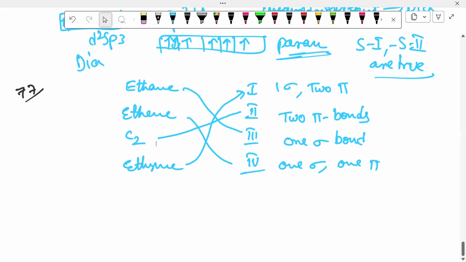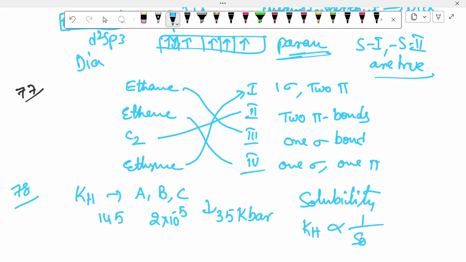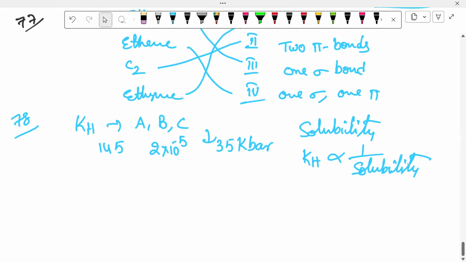Next, 78. Solution chapter. Henry's law constants of A, B, C are given: 145, 2 into 10 power minus 5, 35 kilobar. Then find solubility. KH value is inversely proportional to solubility. Whenever Henry's law comes, this is the most important statement. Therefore, the answer is the one having the least KH. B greater than C greater than A.